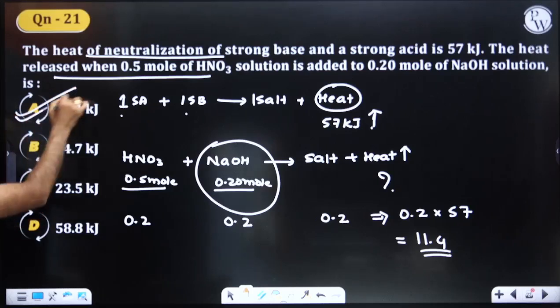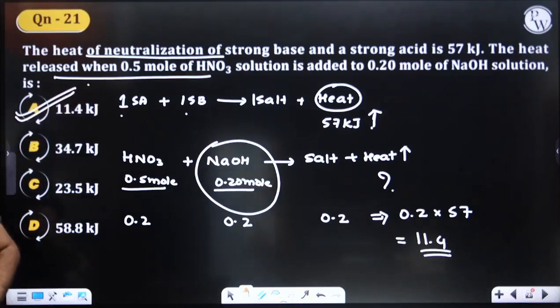11.4 kilojoule. Yes or no, students? So that is how it is. Got it?